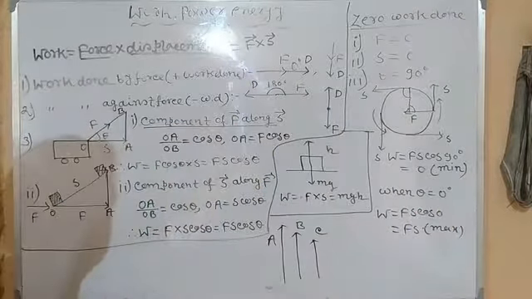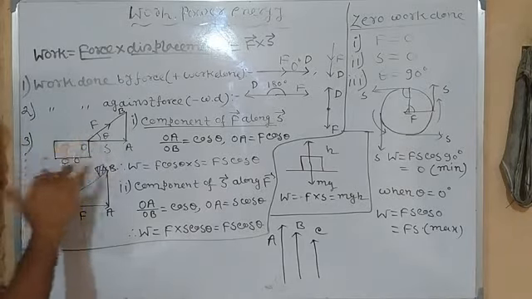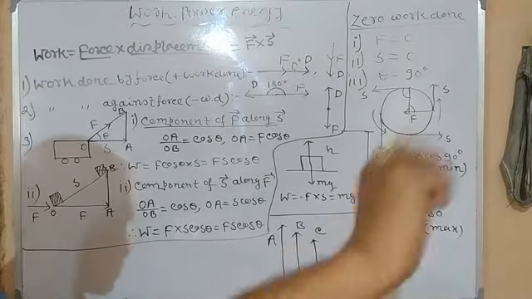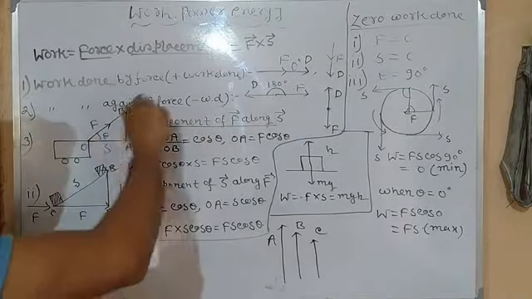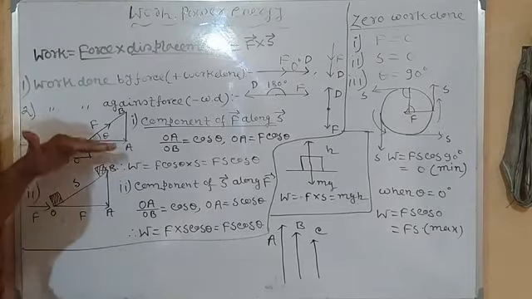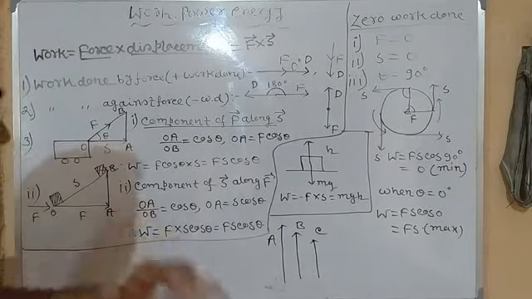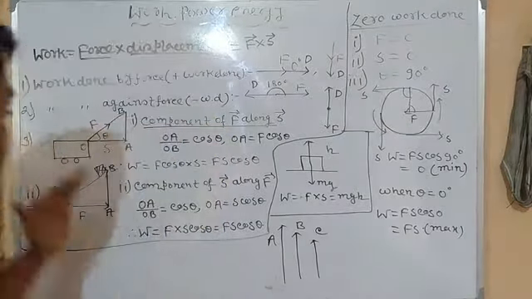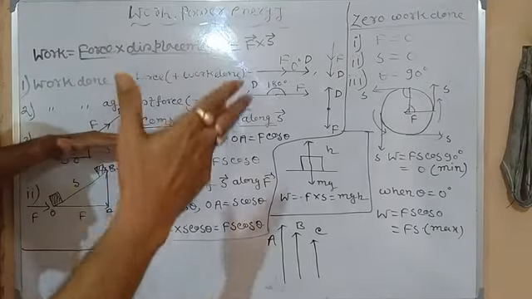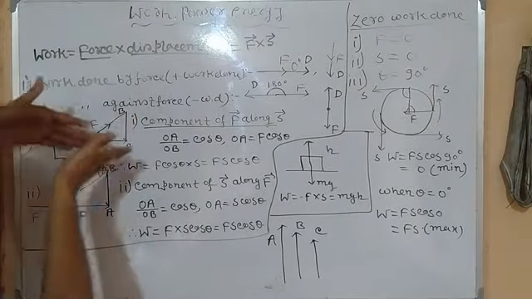Clear? Now let's discuss the third condition. Suppose this is a toy car. You have seen that generally children tie a string to one end of the toy, then pull it in this direction, and the toy moves in this direction. So here you can see force and displacement are neither in the same nor in the opposite direction, but in different directions. Force is acting in this direction, displacement takes place in another direction, and they make some angle theta between them.